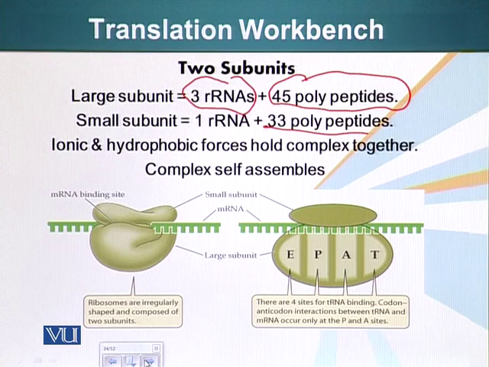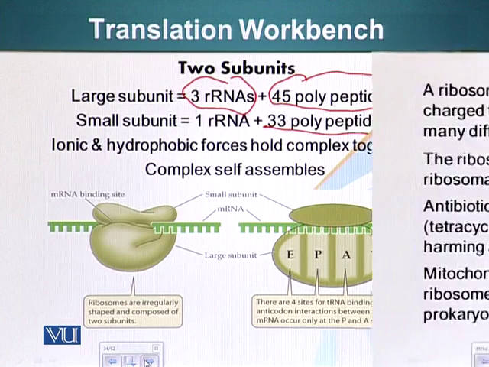This is free energy at work. The delta G, remember we talked about earlier in this course. All systems try to come to the configuration which is the least energetic form possible. The forces that are keeping these particles together are ionic and hydrophobic. In this complex, the large subunit is the one that is responsible for catalyzing the reaction and forming the peptide bond. We'll look at that later.